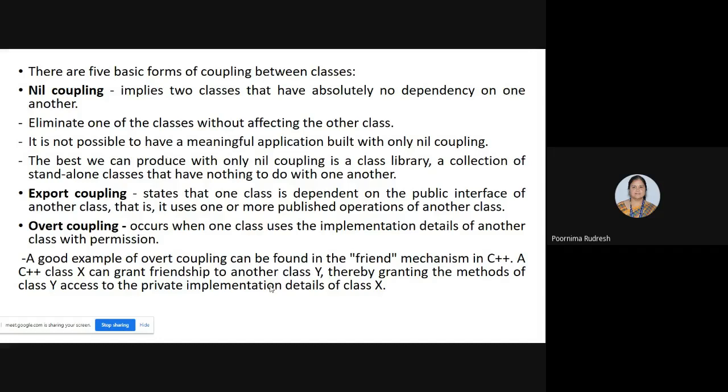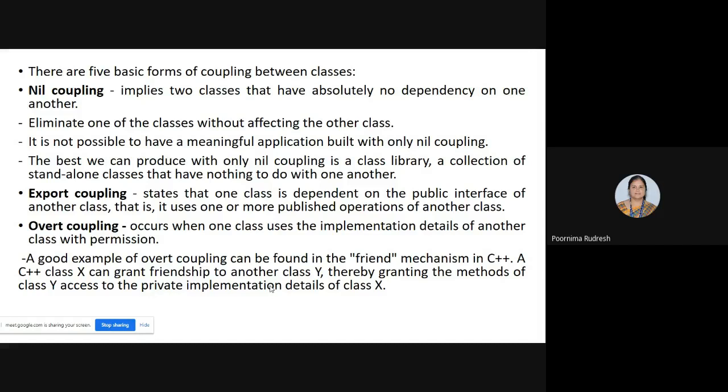Here the class 2 implementation details are available, and with the permission, class 1 can access the implementation details of class 2. That type of coupling is called overt coupling. The permission may be read only or write, update, like that.